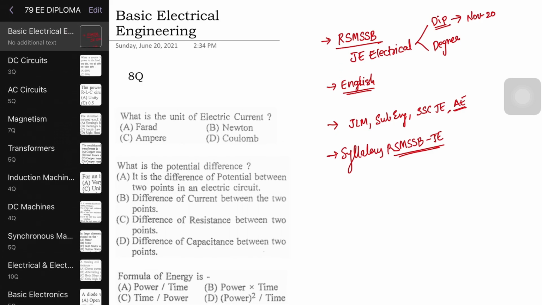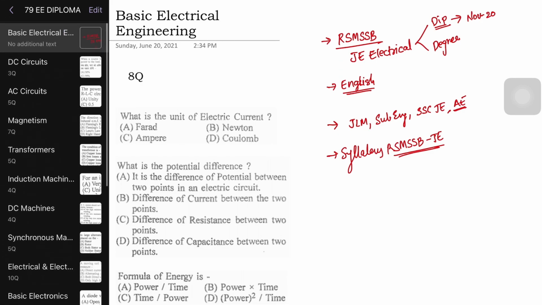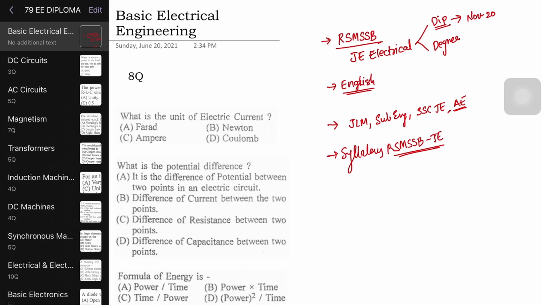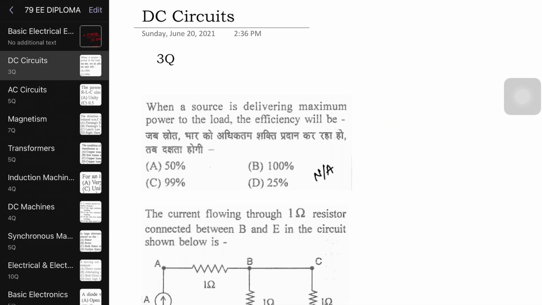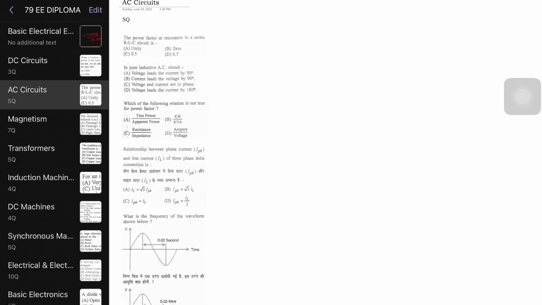Okay, so basically there are these many topics. I am not talking subject wise, but I have bifurcated all the topics topic wise only. So the first one is basic electrical engineering, and the weightage was 8 questions. The next one is DC circuits. In DC circuits you will see network analysis, mesh analysis, node analysis, theorems and all. So 3 questions were asked from DC circuits. Again you have AC circuits, which is nothing but AC fundamentals, and includes 3-phase AC circuits also. So the weightage was 5 questions.